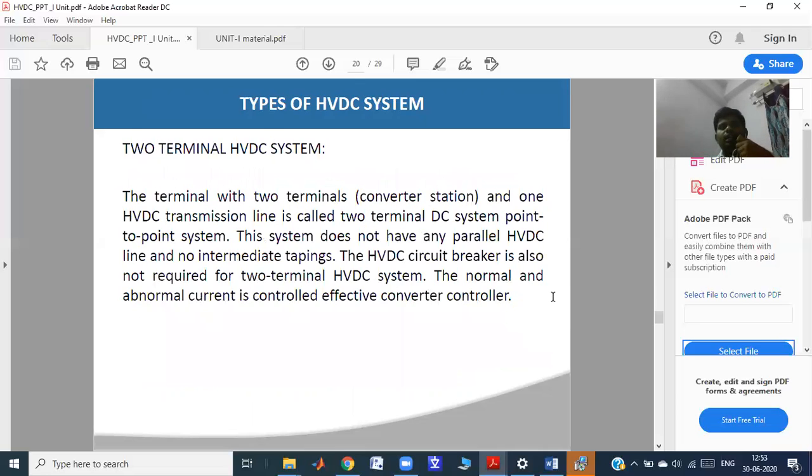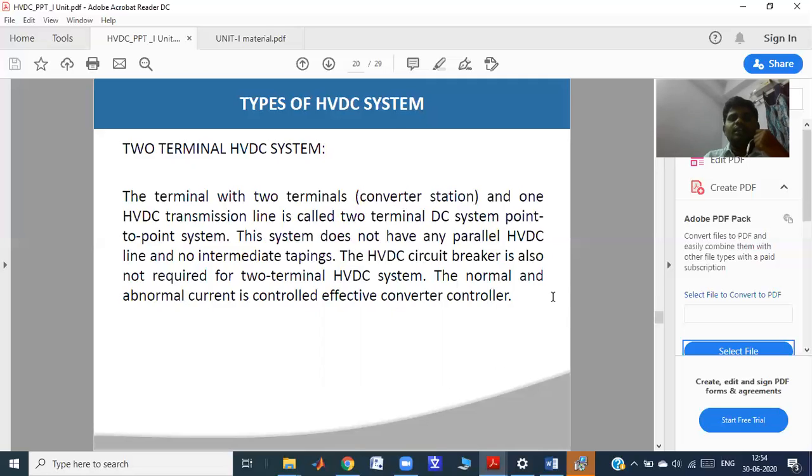Next, the two-terminal HVDC system. Two terminals means a converter station and an inverter station with a transmission line. Here we are using the HVDC transmission line, whereas in the back-to-back system we are not using a transmission line. Why? Because here we are transmitting the power over more than 600 kilometers.